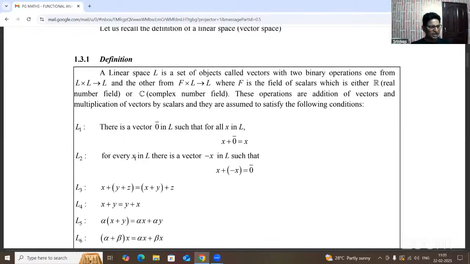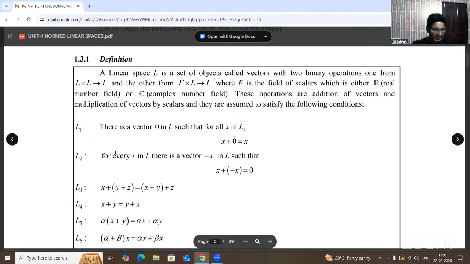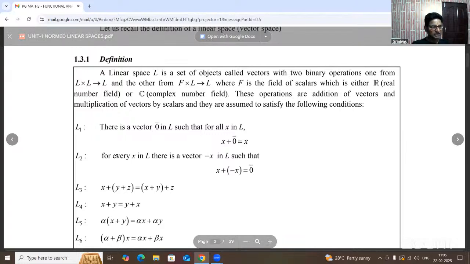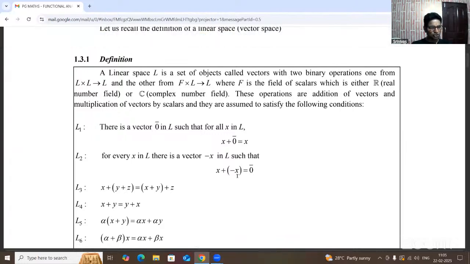Here x being any non-zero vector is there. Non-zero means inverse exists. You must understand here. According to this concept, it is easy to understand the algebraic concept, which appears in each and every algebra paper at post-graduation level. Okay. Here, x being any one of the non-zero vectors, that means inverse exists. So minus x also belongs to L. So how to get the additive identity by using the non-empty set of vectors, non-empty set of elements.